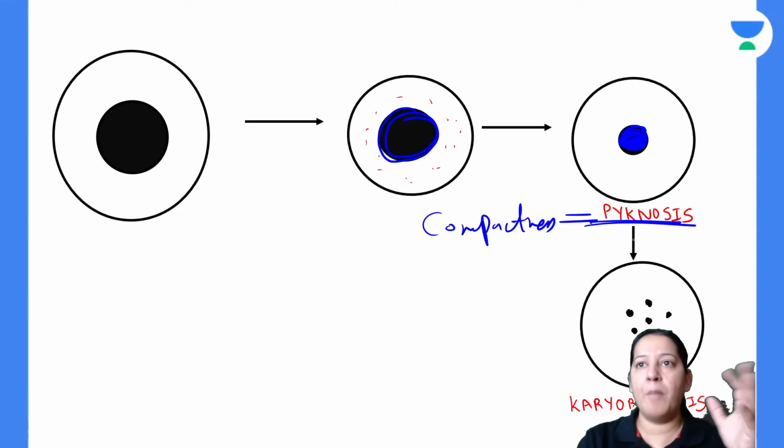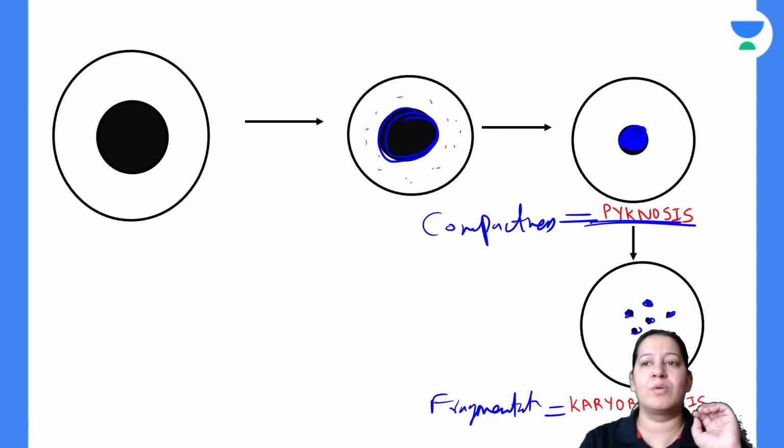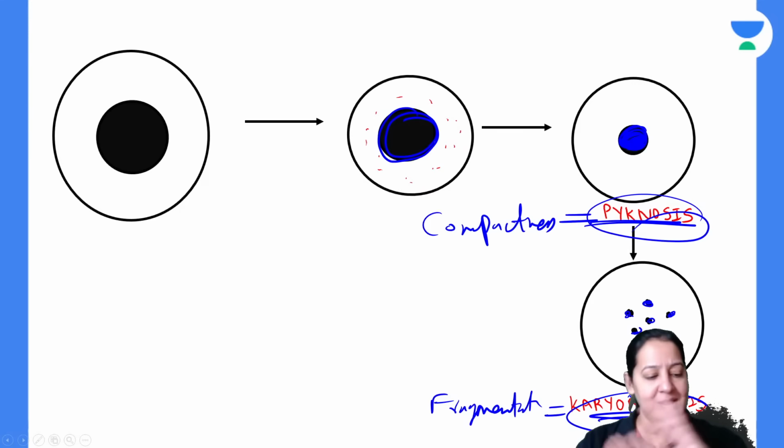And after becoming compact, it will do this. Can you see the nucleus is fragmented? It is fragmented into multiple pieces. So fragmentation of the nucleus is known as karyoraxis. So pycnosis and karyoraxis will occur in the nucleus. That is the next two features.